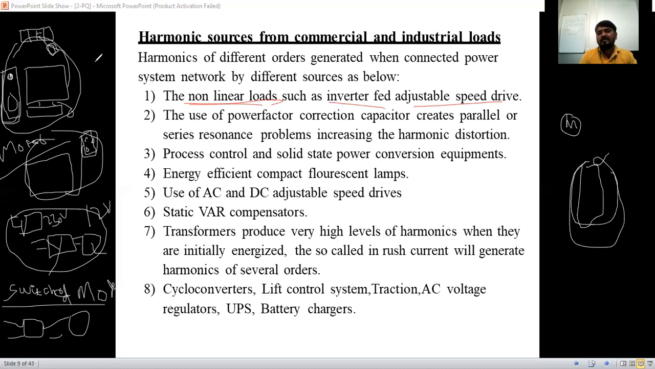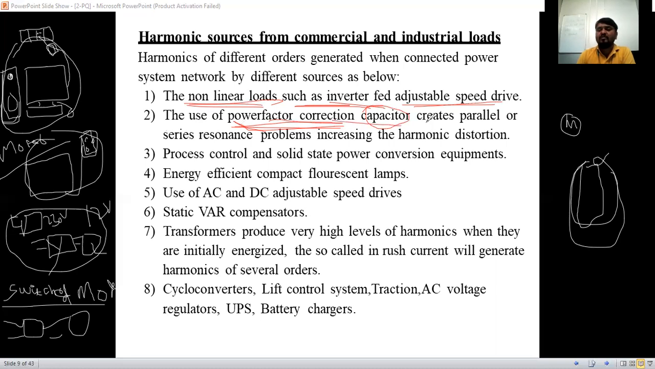Wherever a battery supply UPS is there, we use an inverter, because from the battery we get DC, and we have to convert it into AC. So non-linear loads include inverters and adjustable speed drives. Power factor correction is used in industries. By continuously running motors, the power factor is reduced because of the heavy inductive load. So they use capacitor banks to increase and correct the power factor.